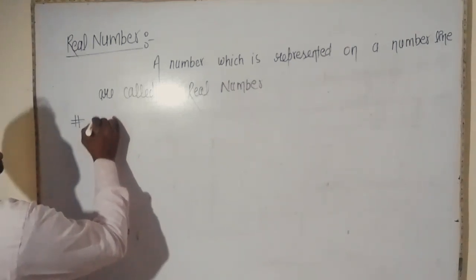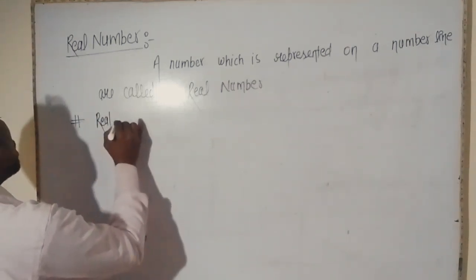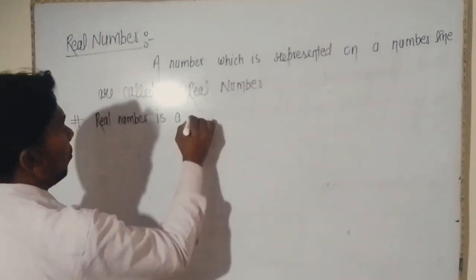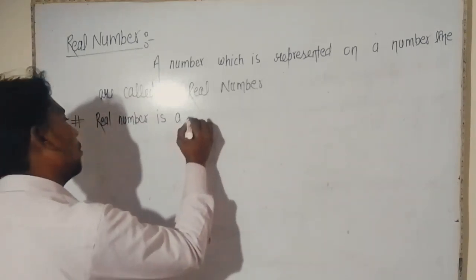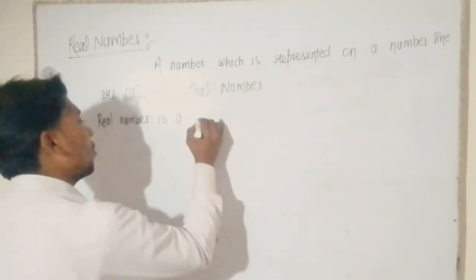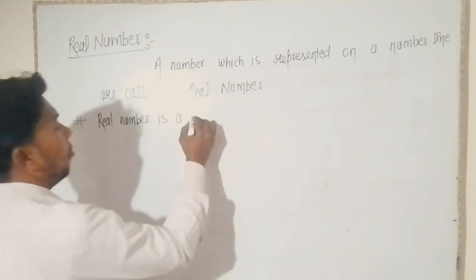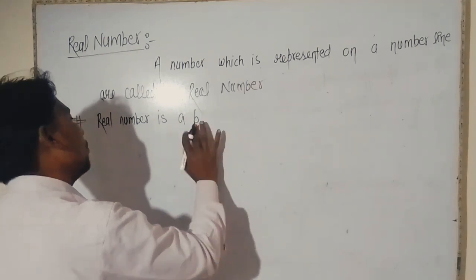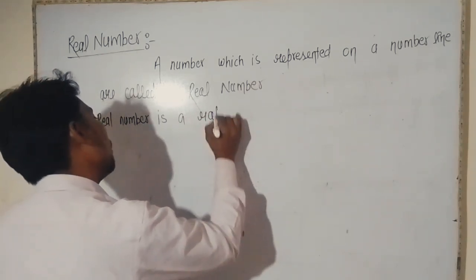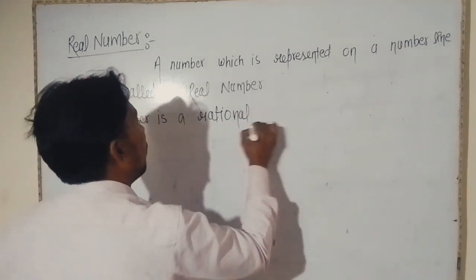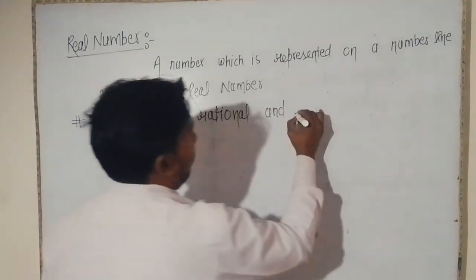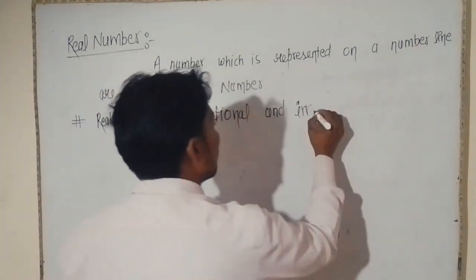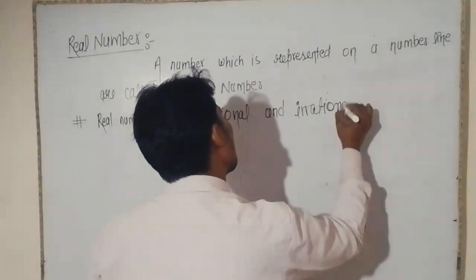A real number is both rational and irrational numbers.